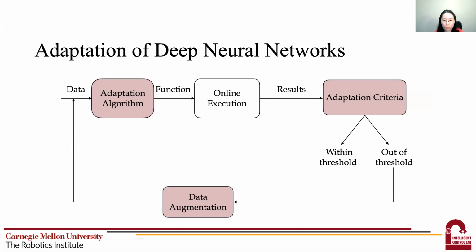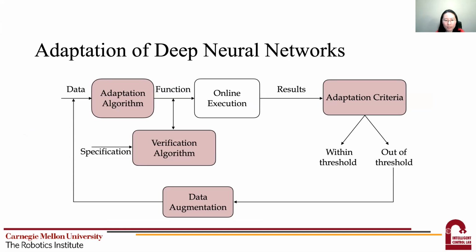One way is to perform runtime verification together with the adaptation, and only execute the adapted network when it meets the specification. A second way is to directly constrain the network parameters with respect to the specification in the adaptation process. Here, we're focused on the first approach.